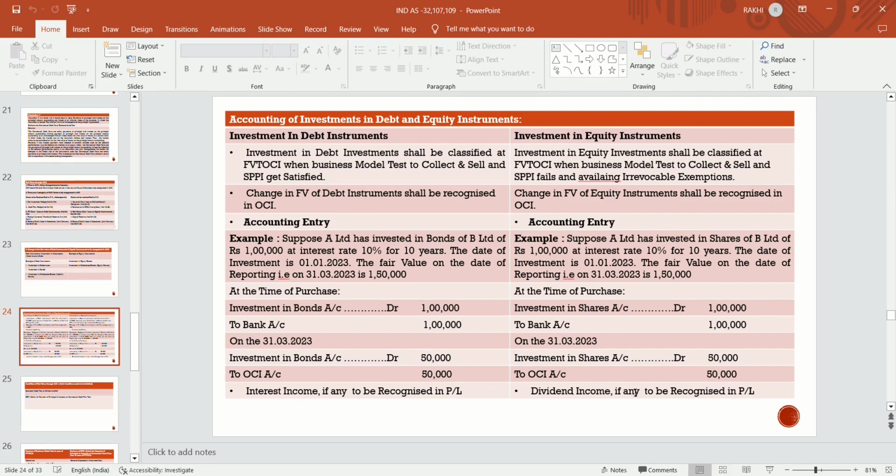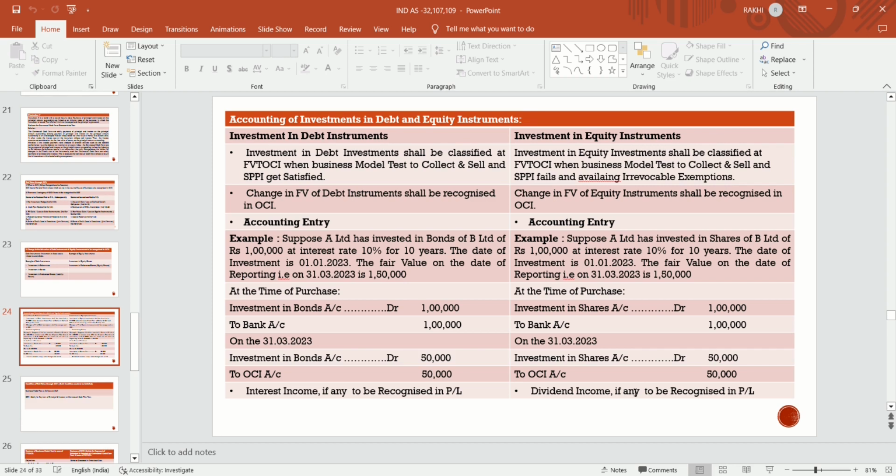Now, investment in equity instrument. Investment in equity instruments shall be classified at fair value through OCI when the business model test to collect and sell and the SPPI test fail, by availing the irrevocable exemption which is provided in case of investment in equity instruments.